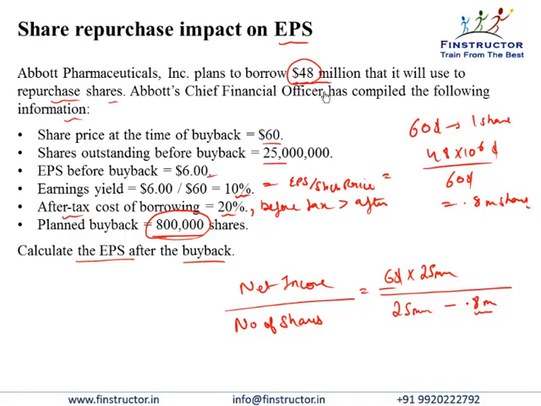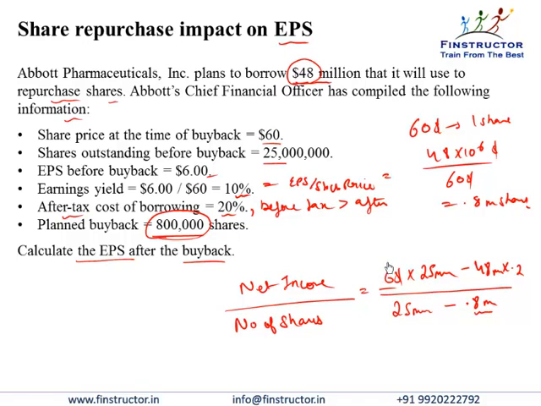So the total amount borrowed is $48 million. That can be calculated as $60 into 0.8 million shares, or the amount that the company borrowed to do the buyback. So we borrowed $48 million at a cost of borrowing of 20%. So 48 into 0.2 would have to be deducted as the after tax cost of debt or the interest cost from my net income.